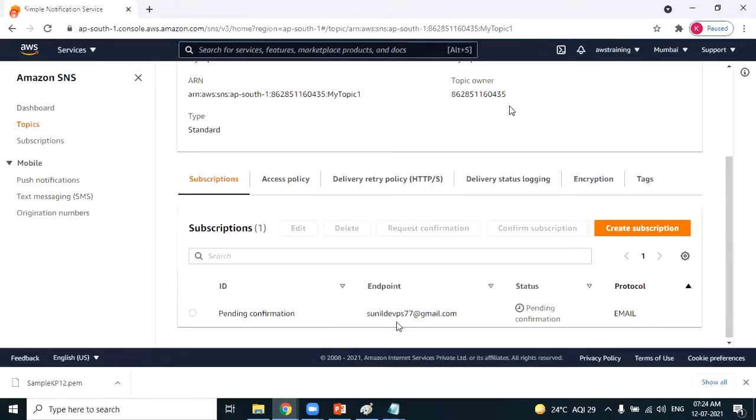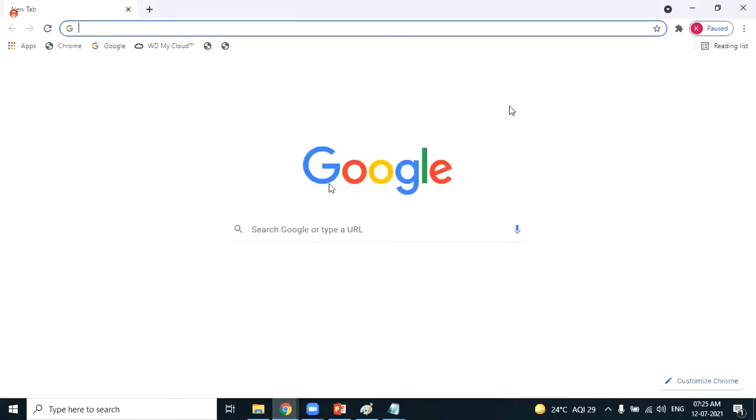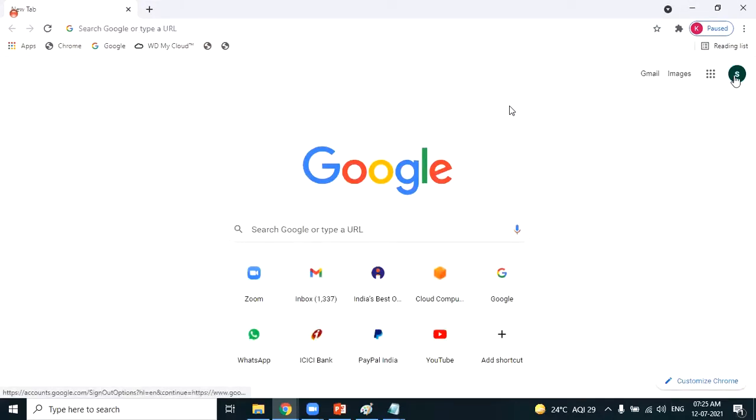Now you can see the subscription is pending, as you have to log in as a subscriber and accept that I agree to receive emails from AWS. So that's what I have to do so that the subscription will be confirmed. So let me log into that email address which I have provided.